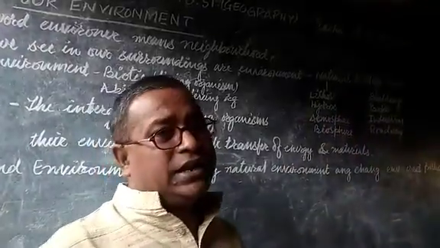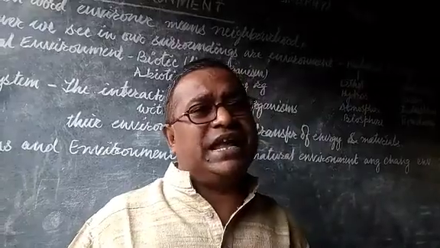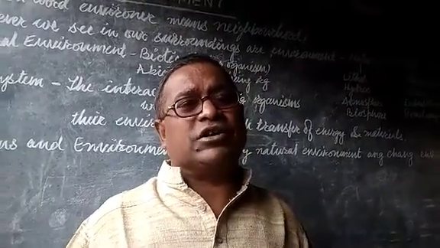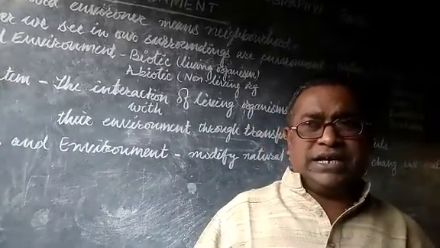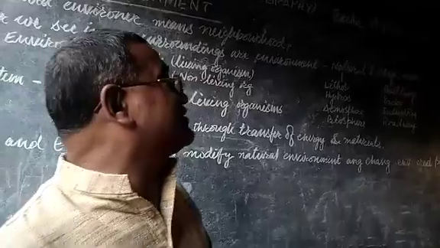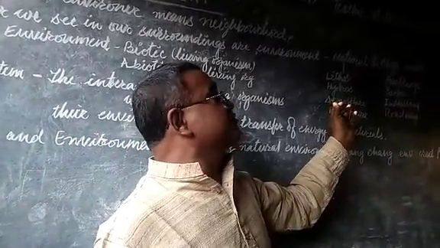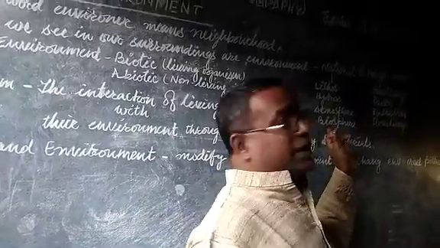The atmosphere, which is the layer of different gases like carbon dioxide, oxygen, neon, argon, and ozone. So these are different gases that make up the atmosphere. Next thing is the biosphere.